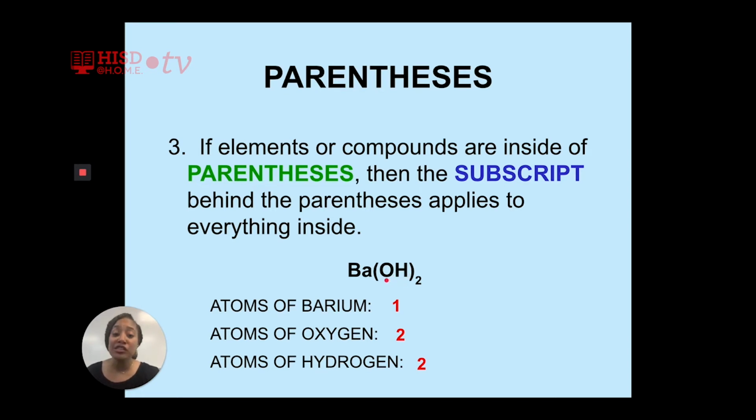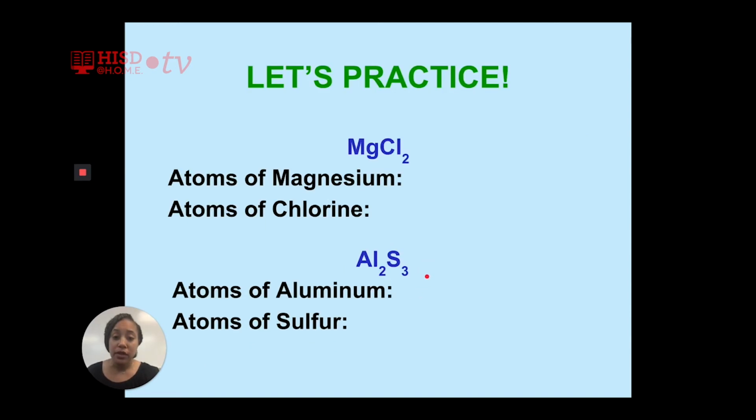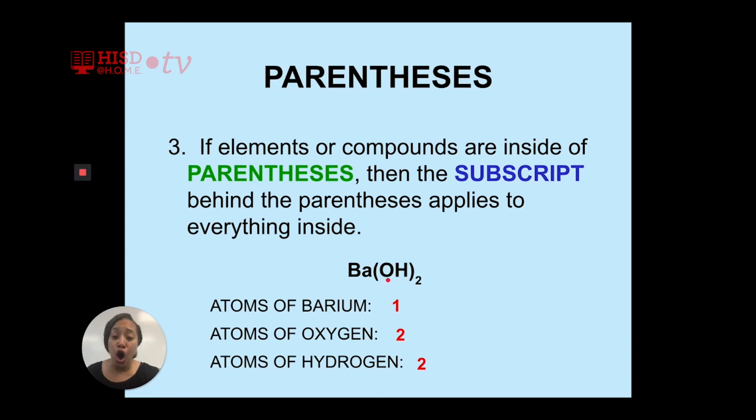We need to multiply O's imaginary 1 by the subscript outside the parentheses, which is 2. And we need to multiply H's imaginary 1 by the subscript outside the parentheses, which is 2. So O1 times 2 gives me 2 atoms of oxygen, and H1 times 2 gives me 2 atoms of hydrogen.